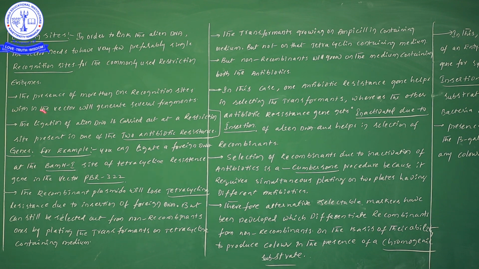Now, the presence of more than one recognition site within the vector will generate several fragments.